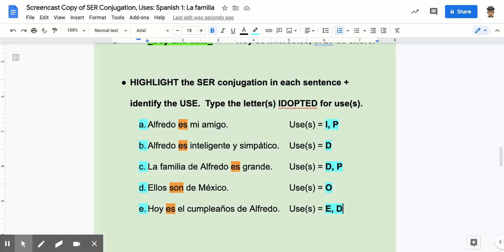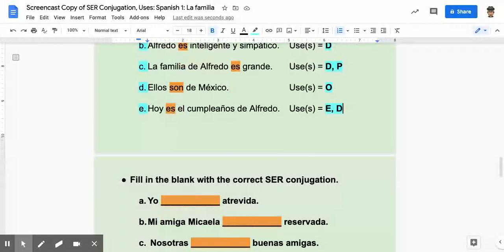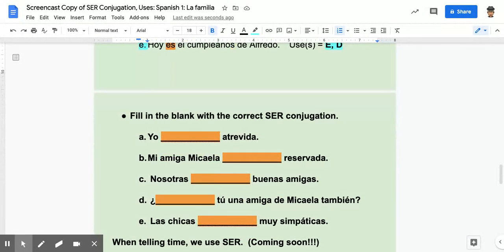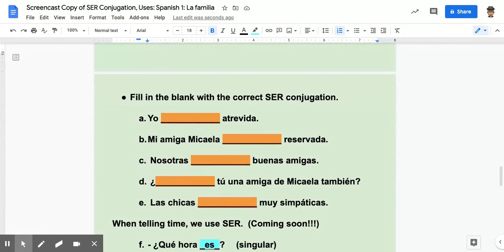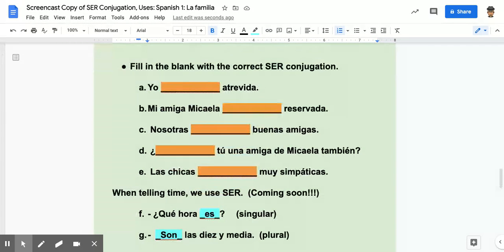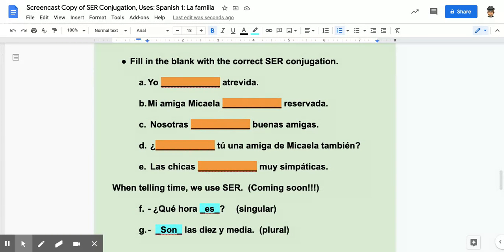So as we move along, we've got some ser conjugations. It's a little story that uses all 5. And this is: Yo soy atrevida.